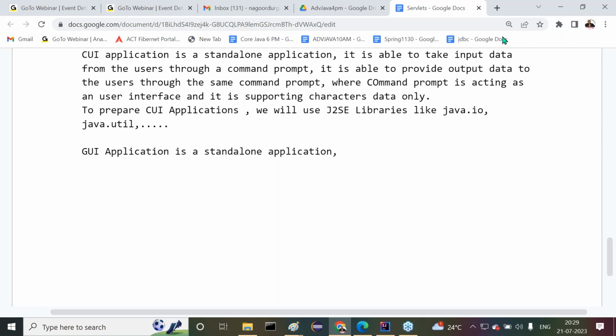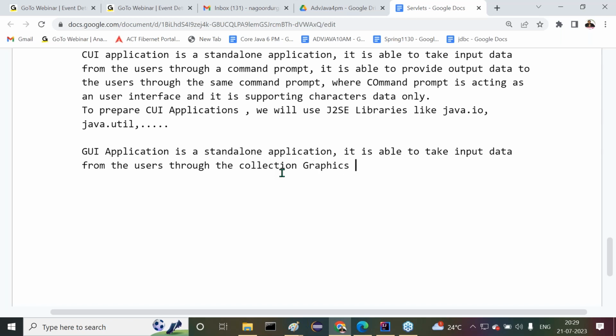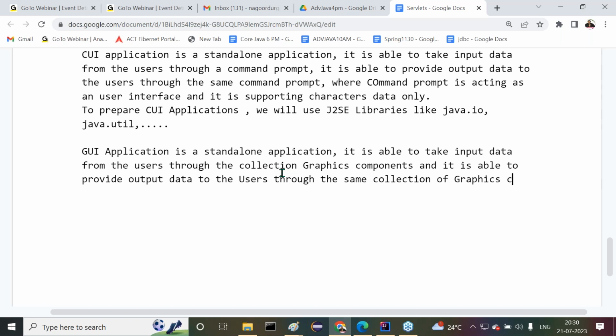It is able to take input data from the users through the collection of graphics components, and it is able to provide output data to the users through the same collection of graphics components.